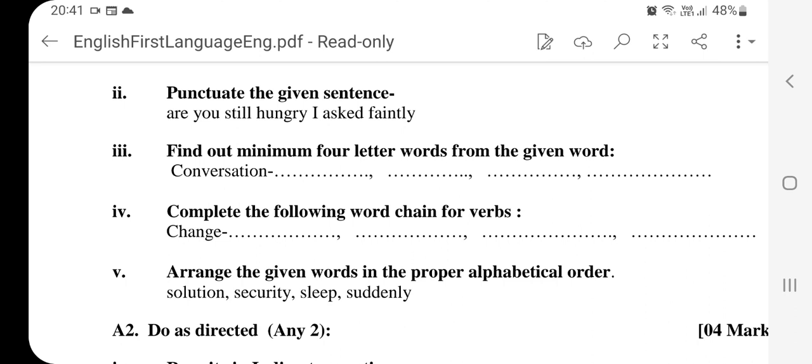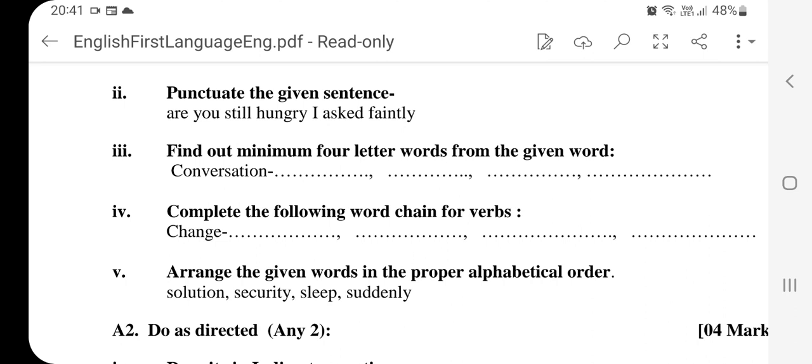Please remember that. Next is complete the word chain for verbs. Keep in mind, read the question carefully. It says verbs. Therefore, the word chain should consist only of verbs. The given verb is in the simple present tense. Therefore, all the verbs formed should also be of simple present tense. Change is the verb given. Your last alphabet is E. Therefore, you form a verb with that alphabet E in the simple present tense.